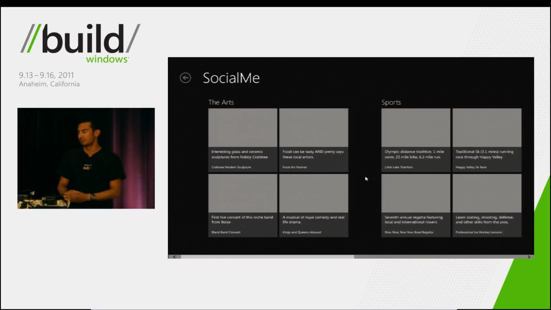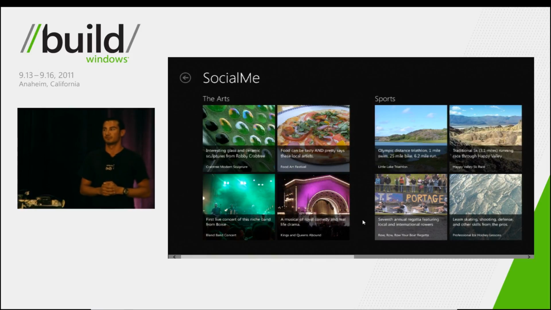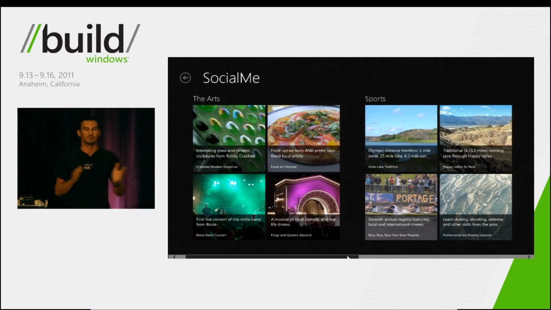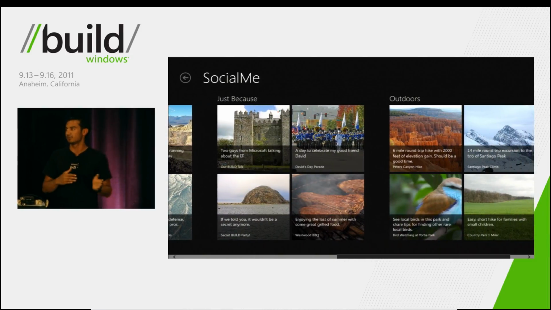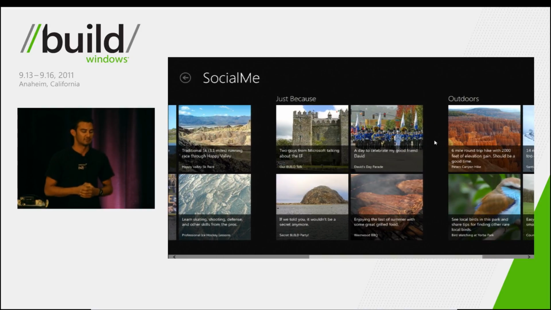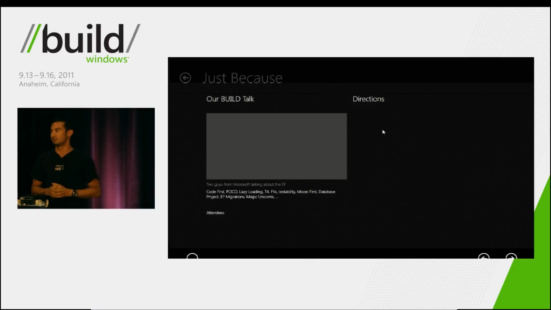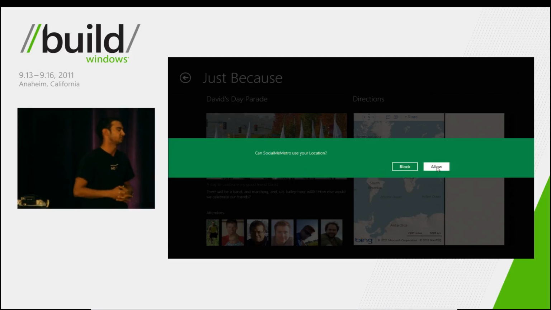So as you can see, when we start up, the event categories and all the events were brought down from the server. The grid view control exposes all of the event categories in this Metro-style view, so we can swipe left and right to see all of the different event categories and their associated events. Now we can click on any particular event, and you can see that the application is asking us if we want to use our geolocation information.